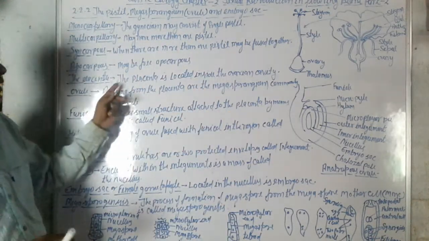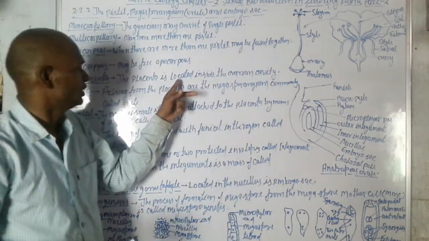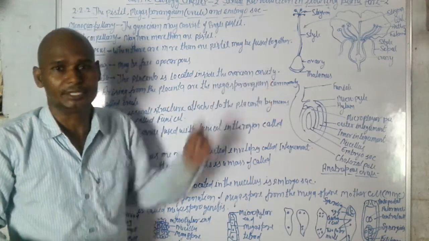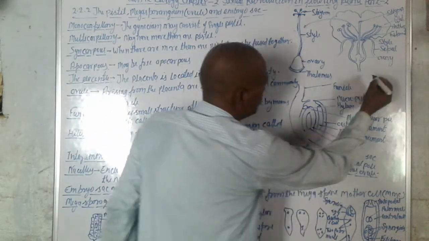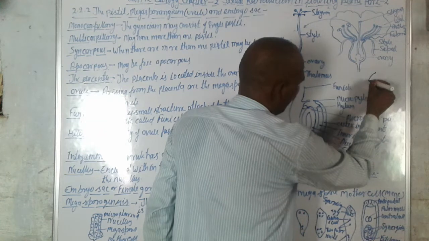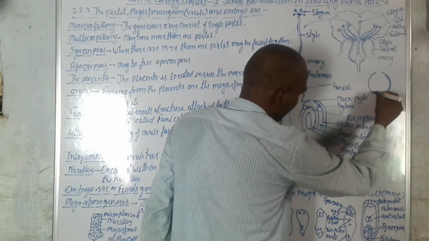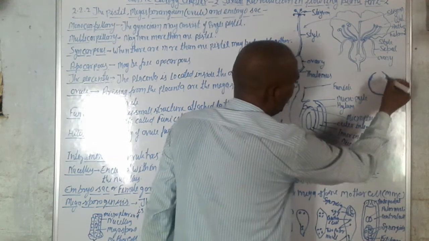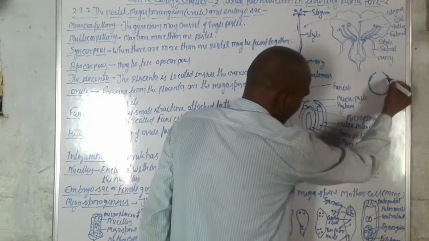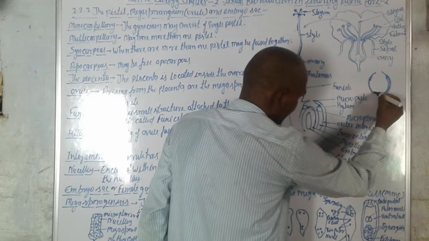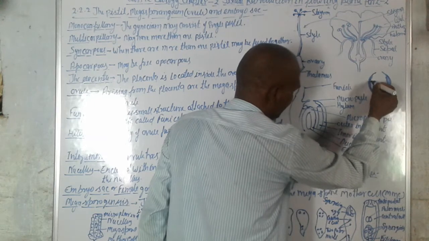And again, placenta. What is the placenta? The placenta is located inside the ovarian cavities. You can see here that this is the ovary, and this part is the ovarian cavities. Inside it is the placenta. This is the placenta.